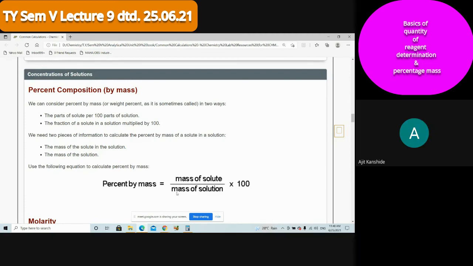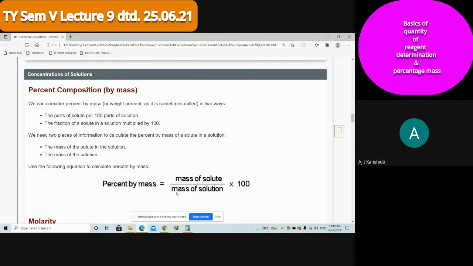Solute and solvent. So if I consider any solution, will the quantity of solute be less or more compared to the solution? Less. Good.